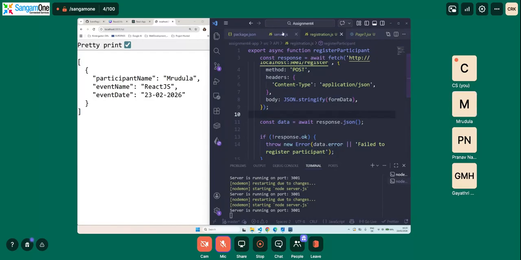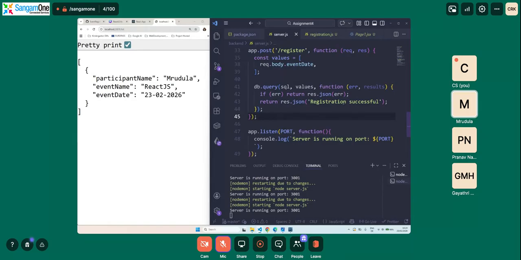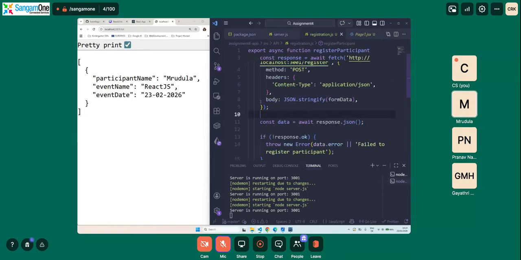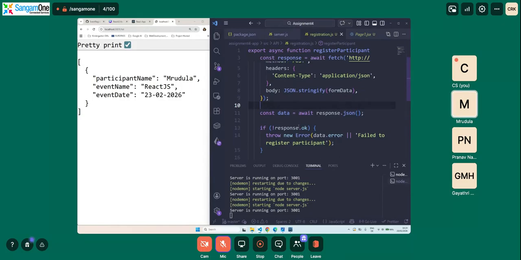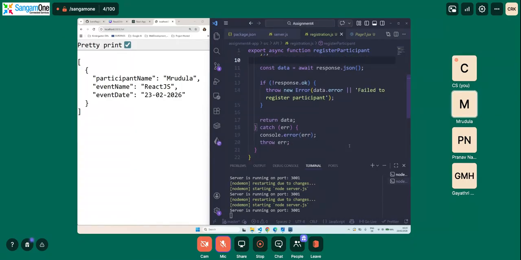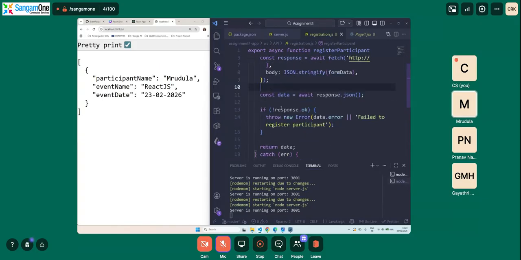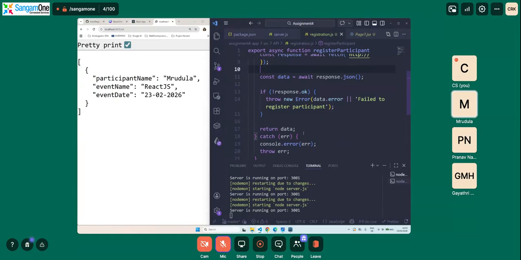So the response, as you see, would be registration successful. Okay, so we are going to wait for that response. If it is not okay, so if it comes as an error, okay, everything okay. So if the response is not okay, then it is an error and it says failed to register the participant, and it will return the data. Okay, and we are going to use try catch. Any unexpected issue, okay, if the server is down, then it is going to throw an error, so that we are going to catch it and then we are going to print it.